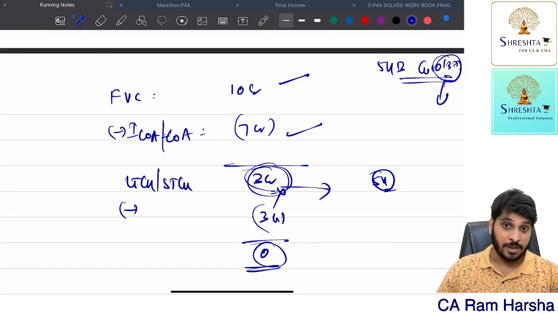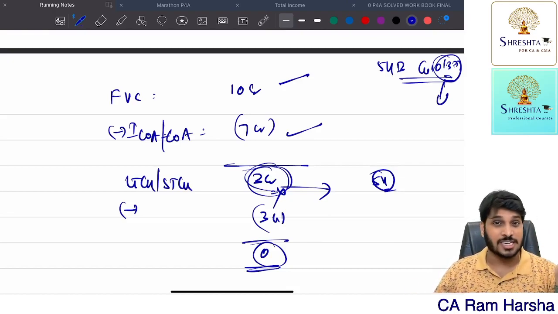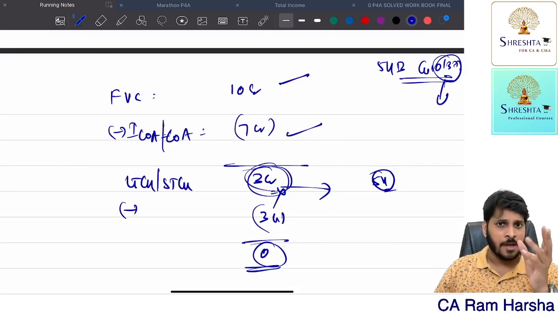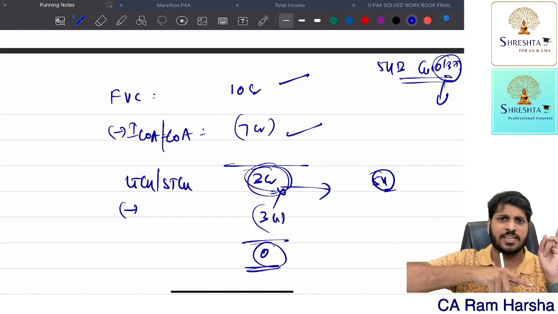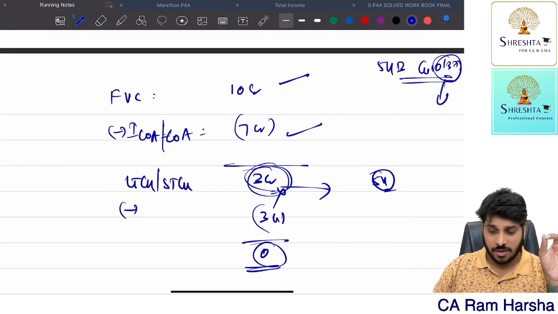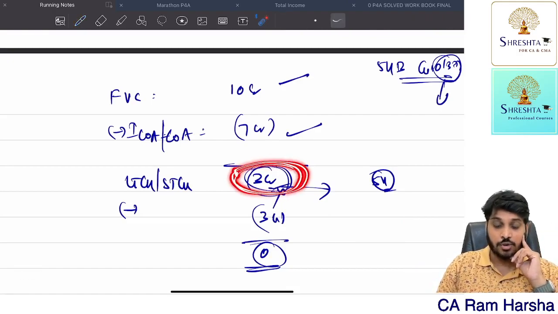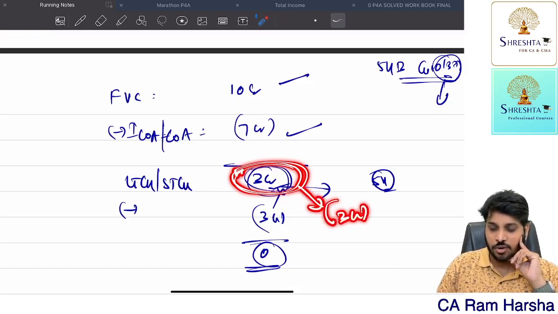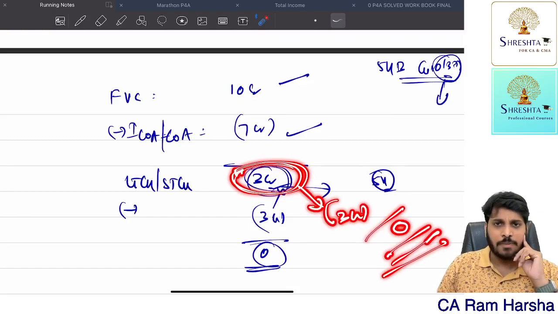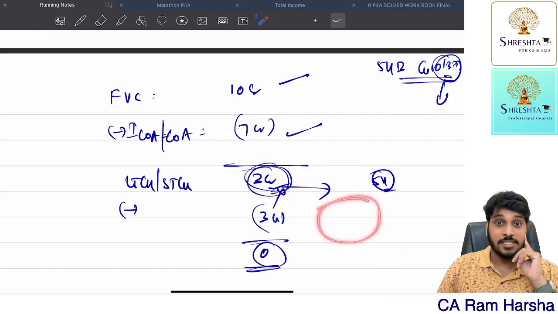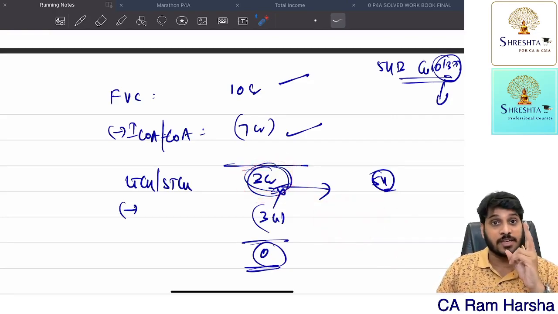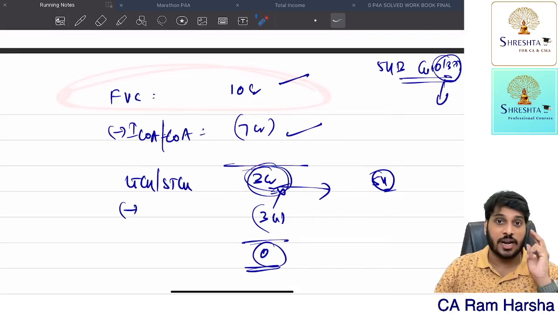No need. You can buy rural also. Whether you buy urban or rural doesn't matter. Buy within 2 years from the date you sell the original land. Within another 2 years you buy another agricultural land. Enough. How much price? What is the profit? You got 3 crore. So buy with another 3 crore land. That's it. So capital gain is balance 0. This entire 3 crore should be invested in another agricultural land within 2 years from the date of transfer of the original agricultural land, which is sold for 10 crore.